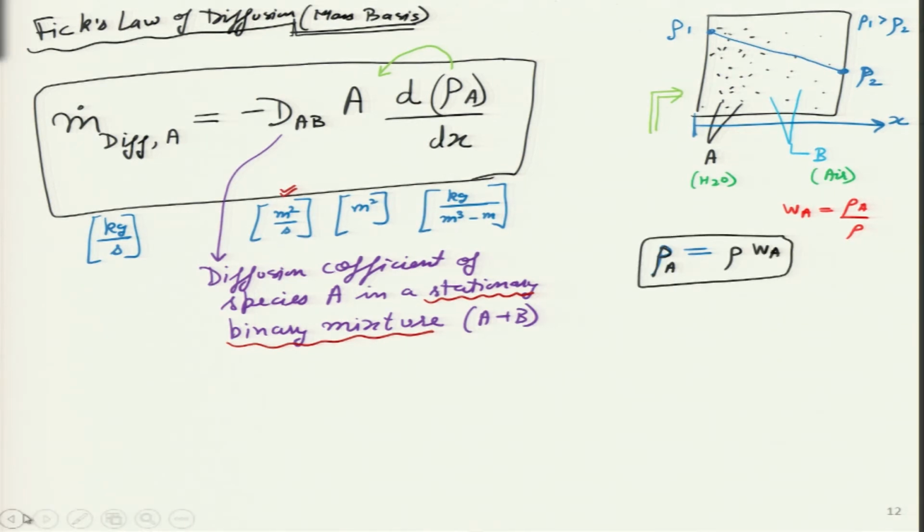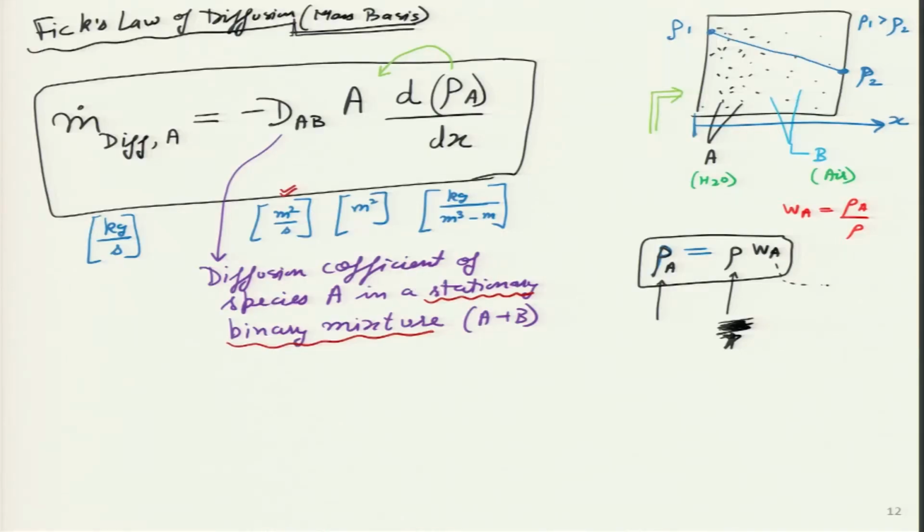So, I will ask the students, what is the difference between density of species A and density? This density on the right hand side, which I am underlining right now, this density with a star over here, is actually a constant value. Why? Because it is the overall density of the container. In this particular room, there is a parameter called the overall density of the room, which means that even if there is non-uniformity of species inside the room, let us say there is something which is burning, producing smoke on the right hand side of the room over there.